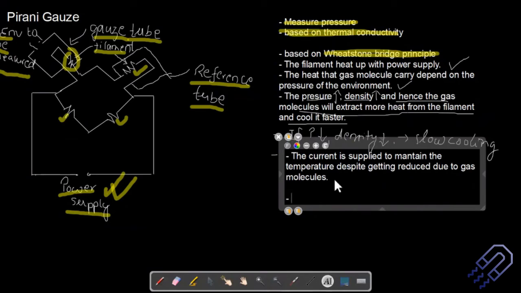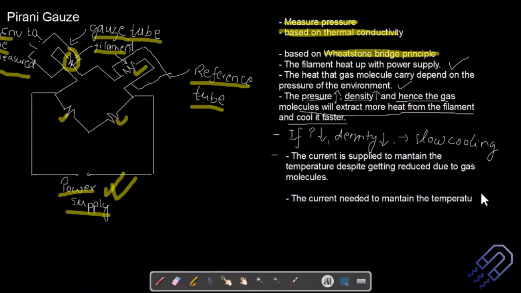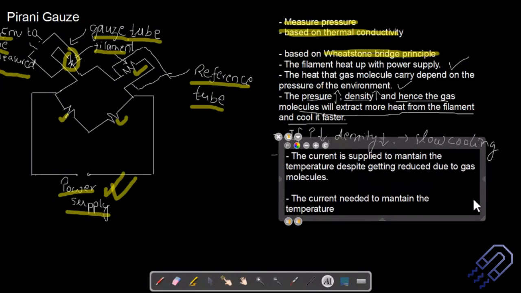One final line we can write, because we have to conclude this: the current needed to maintain the temperature measures the pressure of gas, indirectly, in the environment.